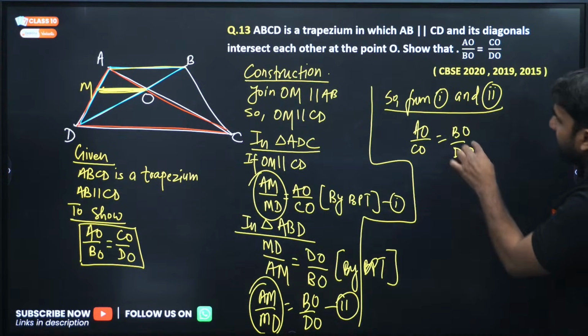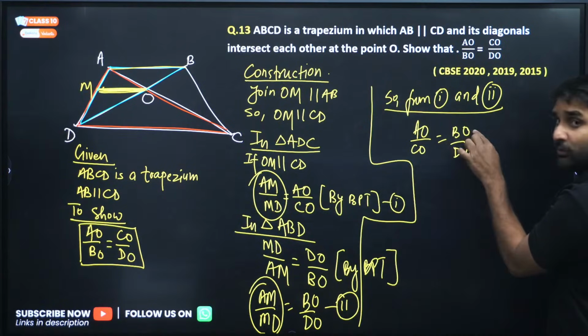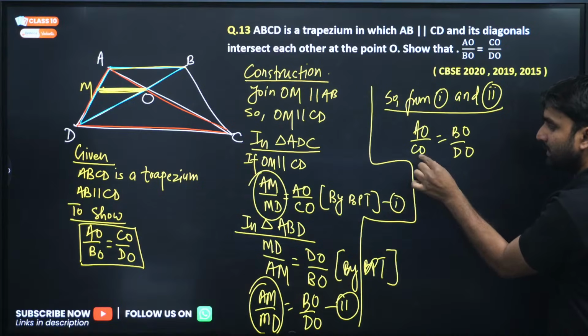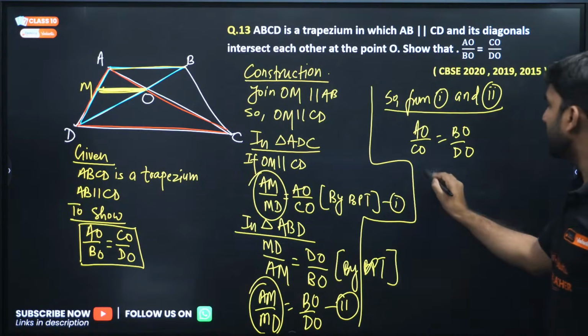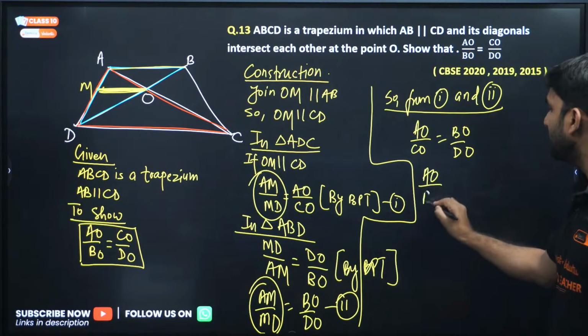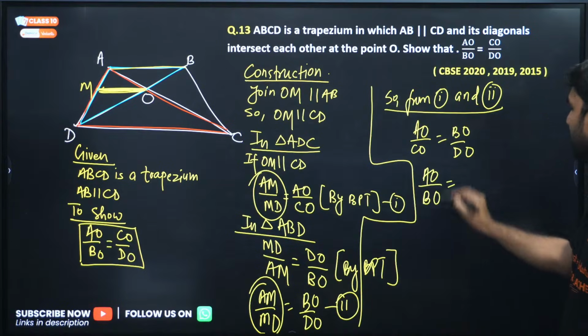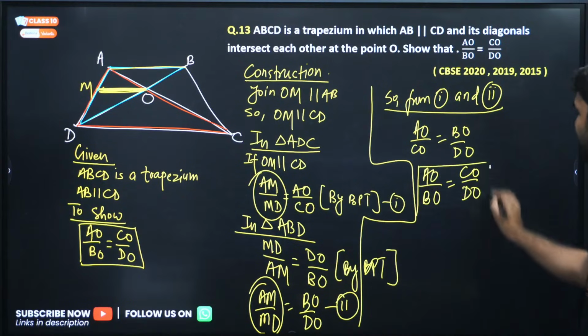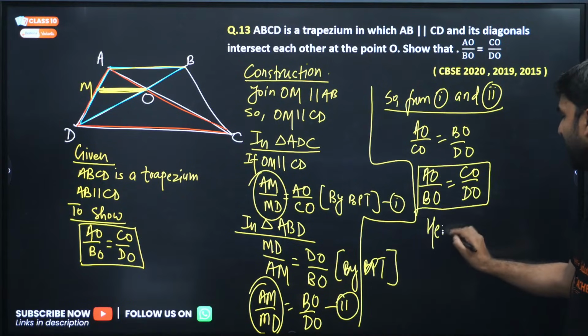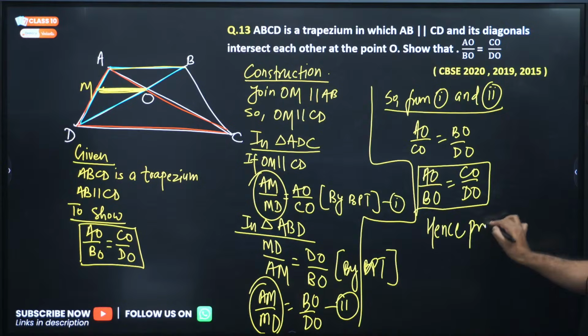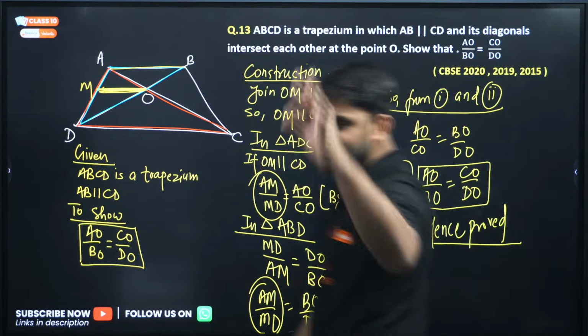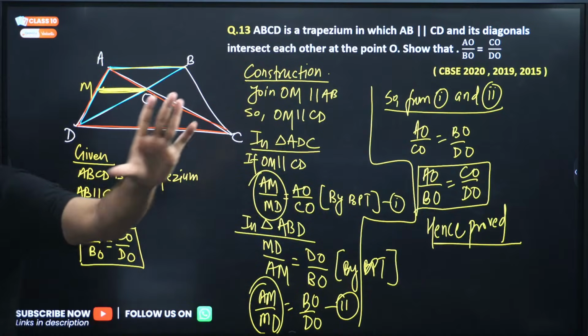If we take BO here, this CO will go there. So we can write in this form, AO by BO is equal to CO by DO. Hence proved. This is the solution.